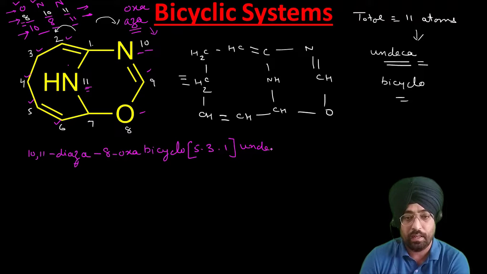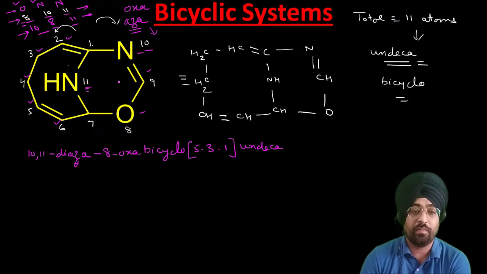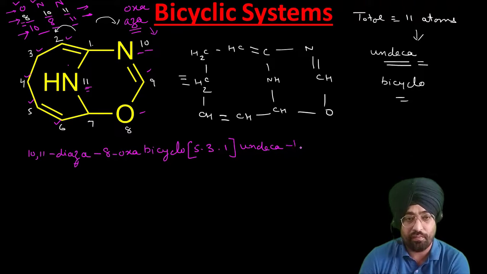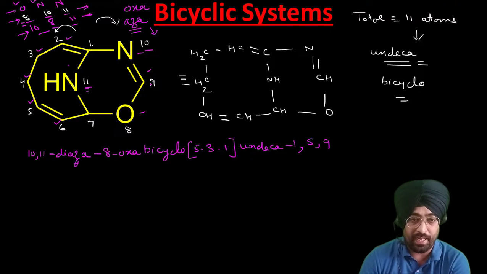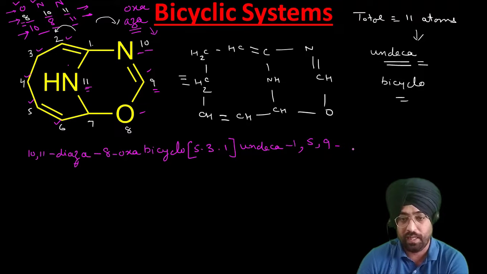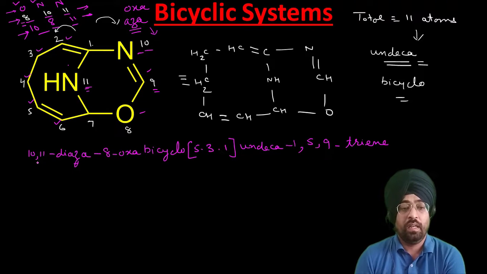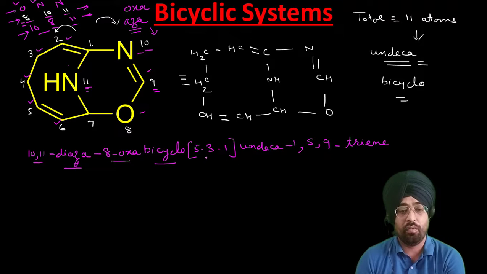Then we have to specify the position of the double bonds. 3 double bonds are present at the first, 5th and 9th positions: undeca, 1 5 9, triene. So that is the name: 10, 11 diaza, 8 oxa, bicyclo 5 3 1 undeca 1 5 9 triene.